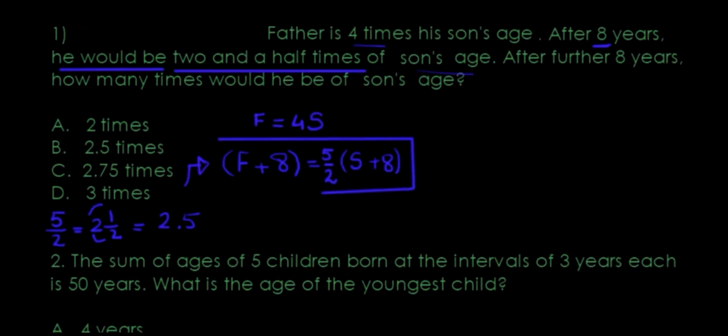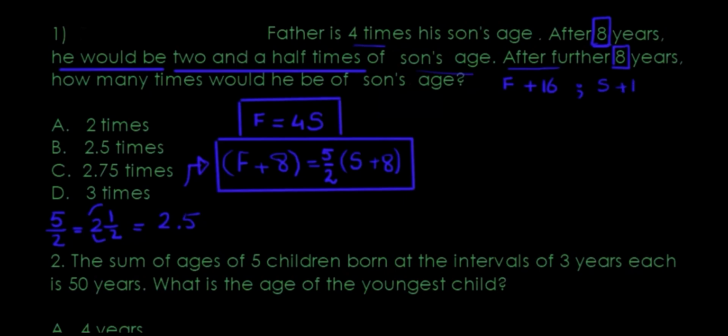Let's take a look at the final question. What did they want? I've got 2 equations actually. I've got this one here and I've got another one over here. After a further 8 years, how many times would he be the son's age? That means once I find out the father's age and the son's age, because they're already 8 years ahead, and then they want another 8 years, I would say, okay, father's age plus 16, and son's age plus 16. That's what I'm looking for eventually. But I need to work out the father's age and the son's age.